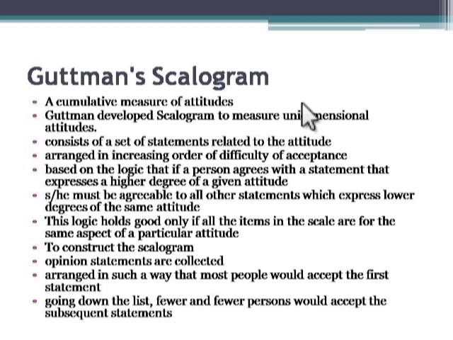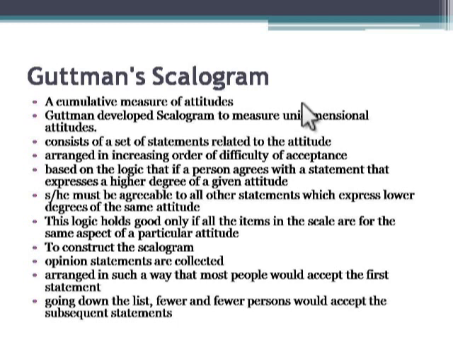Next in this line is Guttman's scalogram. It is a cumulative measure of attitude, so not a single one-time measure. It is cumulative, and it also measures a unidimensional attitude, not multiple dimensions, one dimension of attitude.